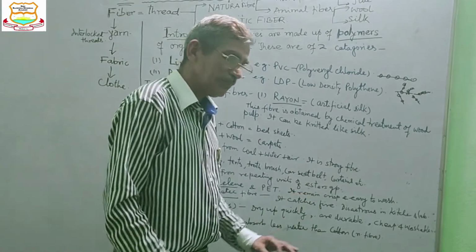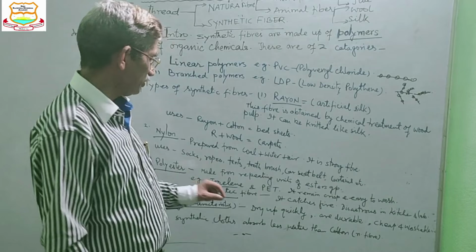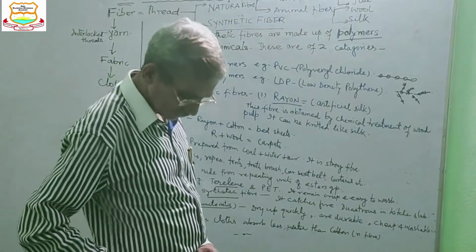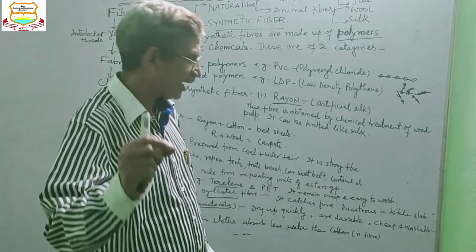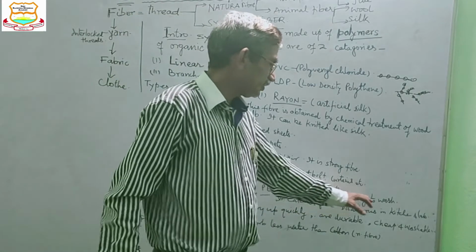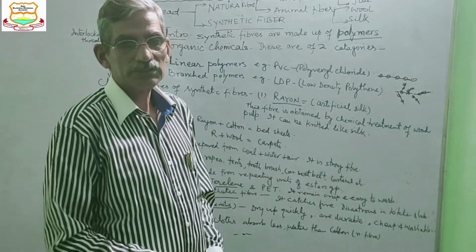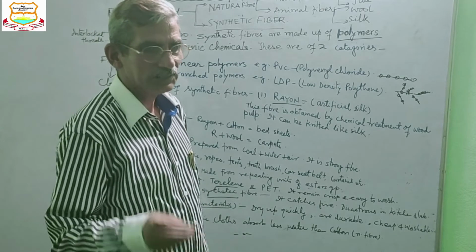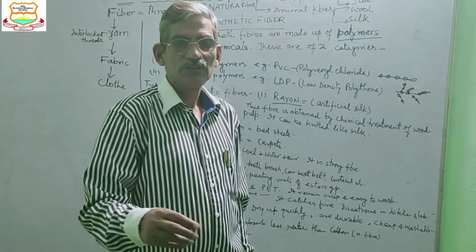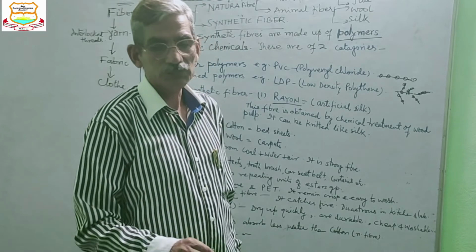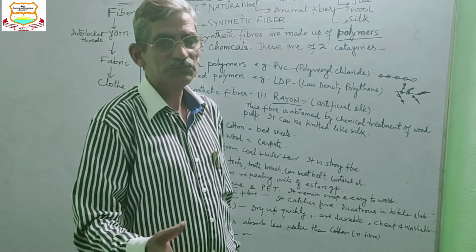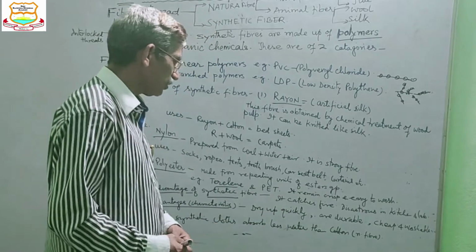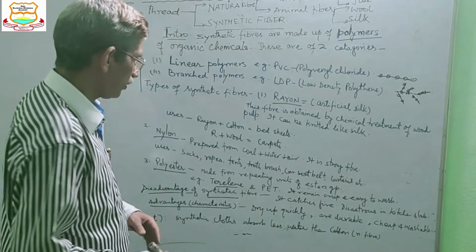The main characteristic of polyester is that it remains crisp and intact. The crease of this remains intact, and it is easy to wash. You need not make much toil. Just dip in surf, that is washing powder, and after a few minutes it will be very clean. So it is very much washable.